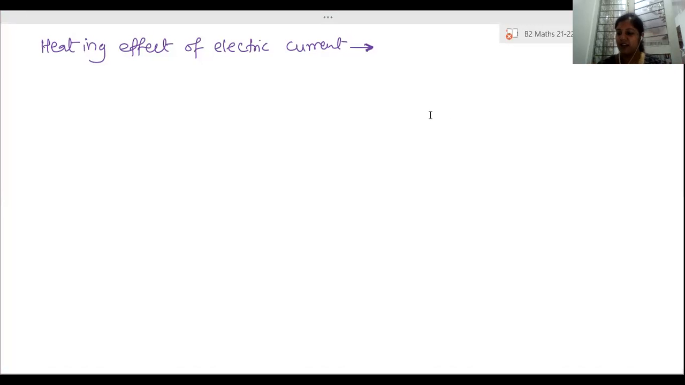A simple thing: a conductor carrying a current. We switch on a circuit, the current starts flowing through it, and it will get heated up after some time. You have seen that in everyday life also. When you connect your mobile or laptop for charging, what happens?